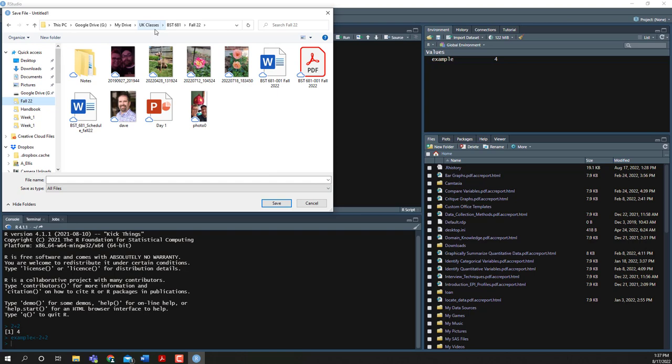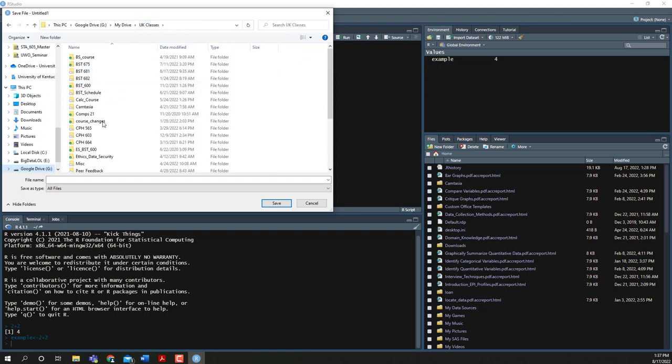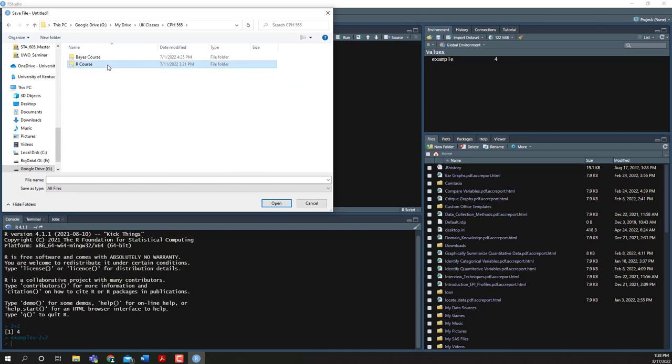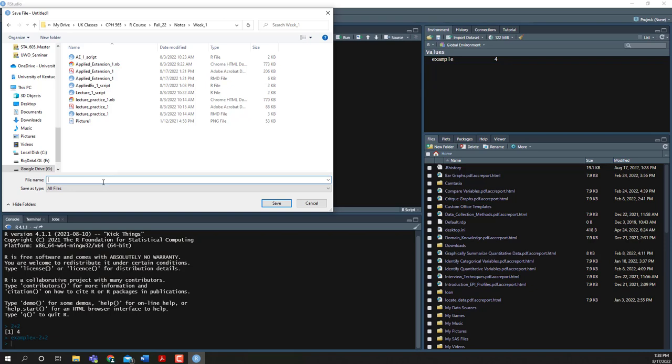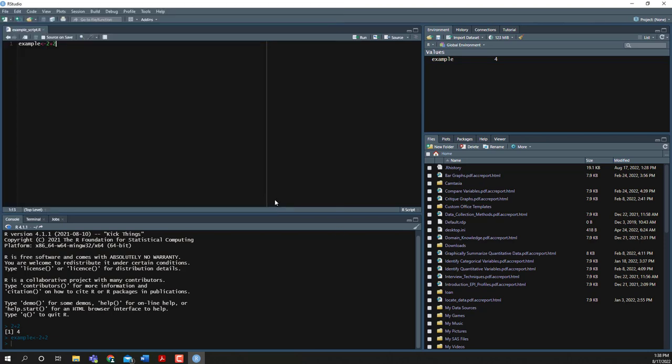You'll notice this is actually here for one of my classes. Let me navigate off of that. Here is the folder for this particular course, and we're in the week 1 notes, and so maybe I want to save this as example script. So I have saved that here on my computer. Now let's say I want to close down RStudio. I'm done working for the day. I could click close. Everything is saved.